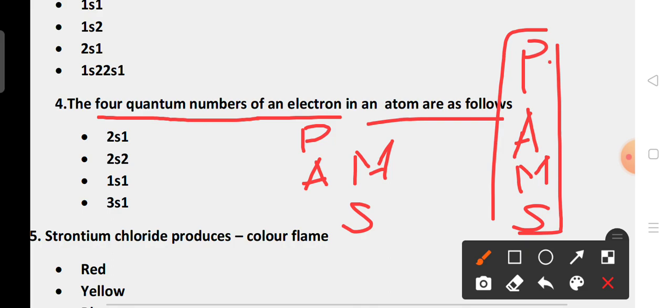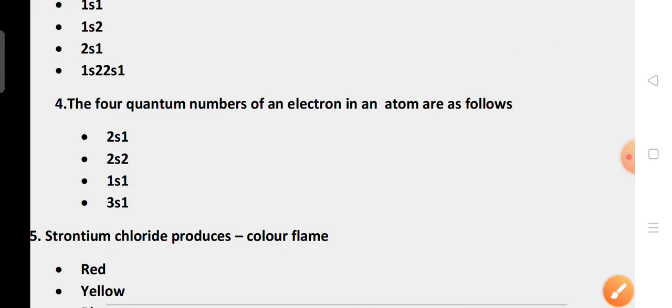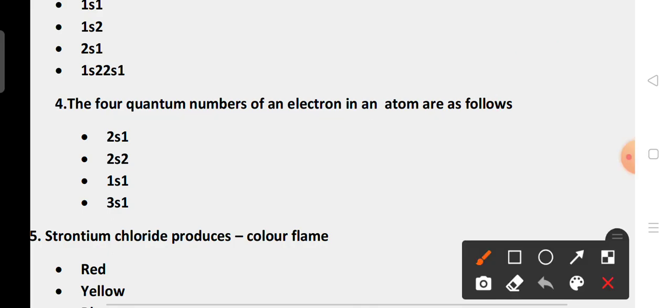P for principal quantum number, A for azimuthal quantum number, M for magnetic quantum number, S for spin quantum number. Option C is the right answer.